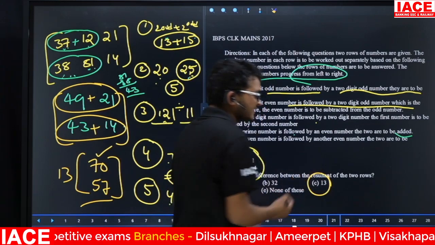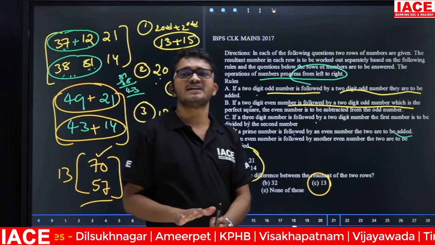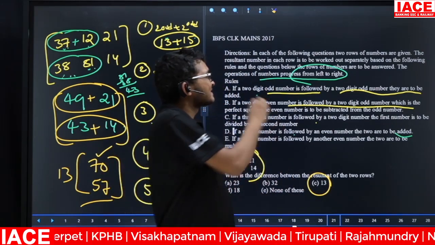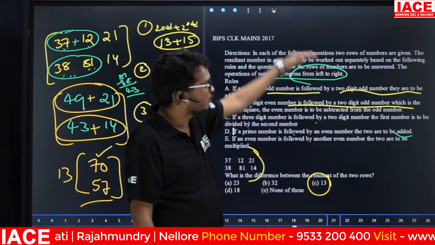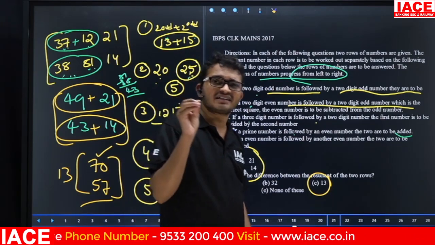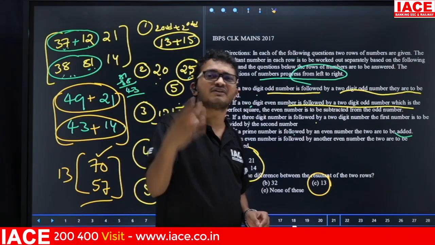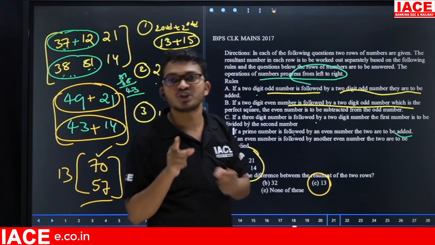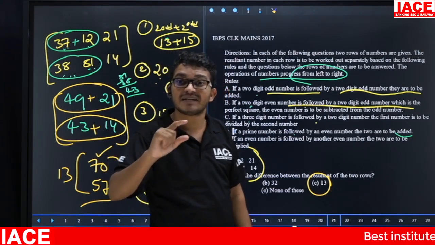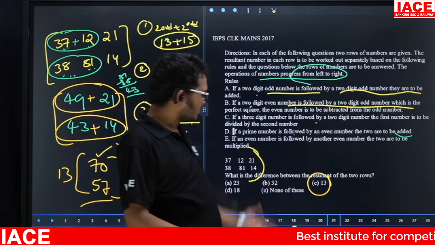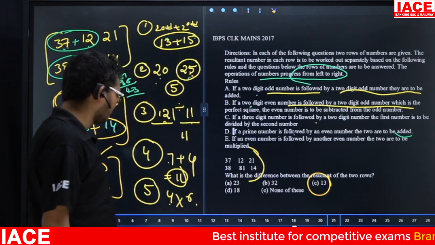Option C. Friends, here questions are too easy, but by seeing the question only, don't get any scare. If it is a mains, they will give a compulsory lengthy question. By seeing that lengthy question, don't feel the question is tough. If the question is big, it is too easy. And if the question is a little bit small in mains, then it will become a little bit tricky. So for this one, I will give one more example. Friends, check here.